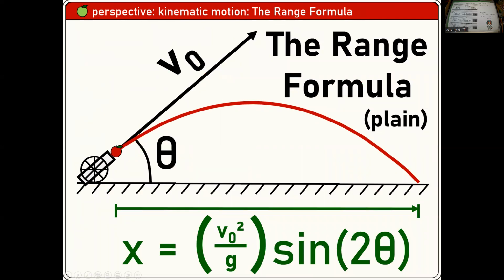Range formula. That was kind of fun. I may derive that with you guys one day. I don't know. It's there.